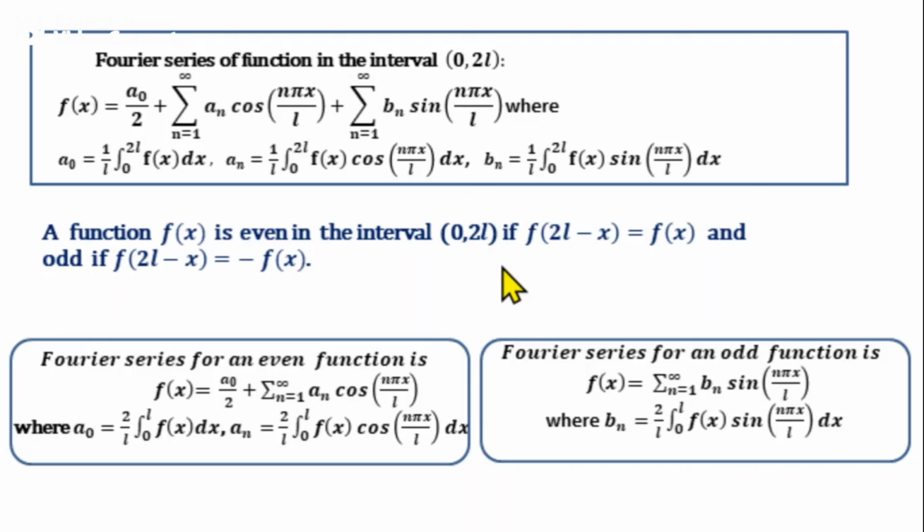So, for the interval 0 to L, the function f(x) is even if it satisfies the condition f(2L minus x) = f(x), and the function is odd if f(2L minus x) = minus f(x). If the function is even, then the Fourier series will contain only cosine terms, and if the function is odd, then the Fourier series will contain only sine terms.